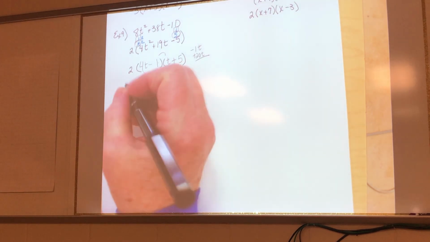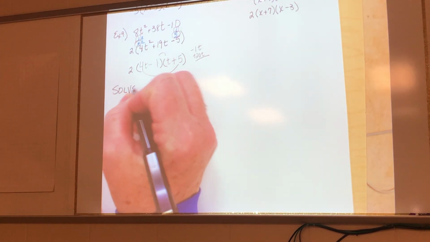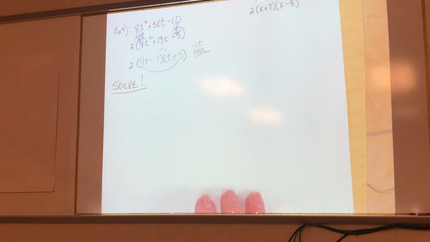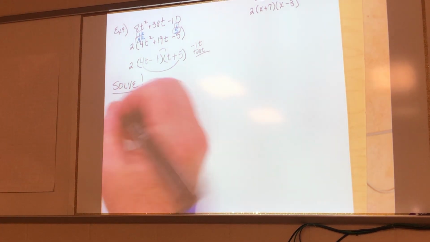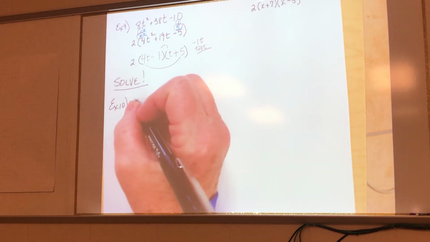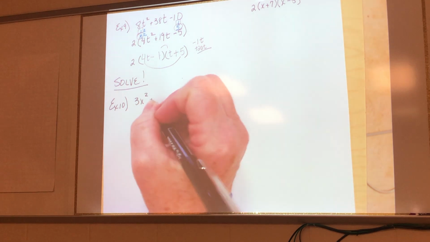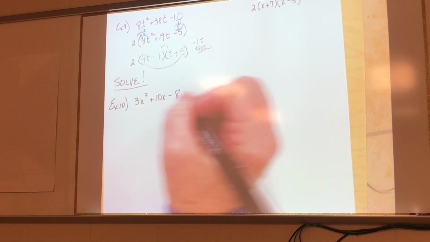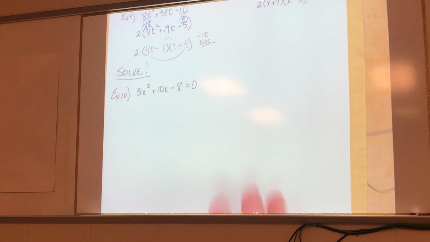Okay, the back half of the paper is a little bit different because it says solve. All right? So we're going to do 3 problems and then we'll be finished. So example 10. 3x squared plus 10x minus 8 equals 0. Still going to do the same thing that we have been doing, all right?